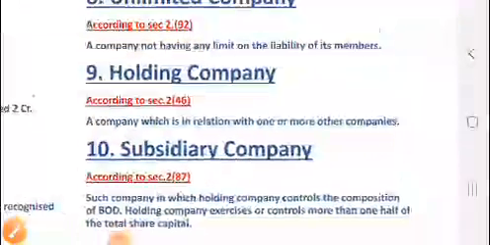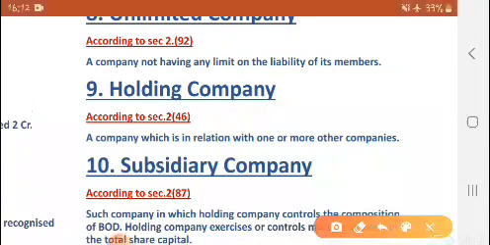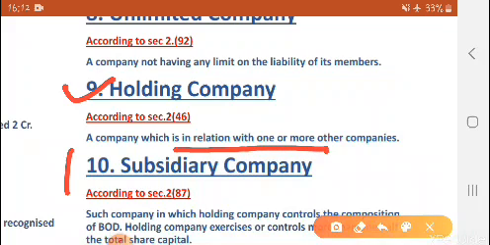Next is holding company and subsidiary company. We will study them simultaneously. What is holding company? Holding company is that company which is in relation with one or more other companies. And what is subsidiary company?